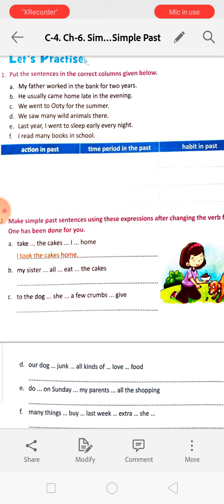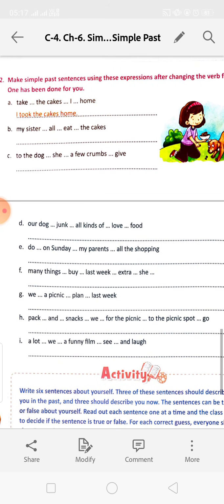Next, number 2, make simple past sentences using these expressions after changing the verb forms. One has been done for you. Take the cakes I home. I took the cakes home. So you have to change the form of the verbs and make the sentence. I will say up to C, and after that you have to do it.